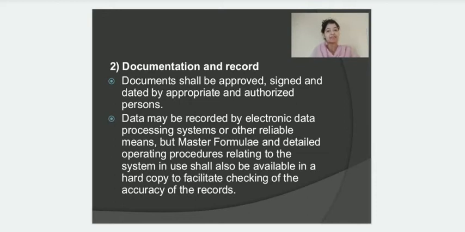Keeping a record is very important, and documentation is a very important part of the quality assurance system, right? All the documents should be approved, signed and dated by an authorized person. All the records of the entire process taking place in the manufacturing unit should be recorded on time. Data should also be recorded by an electronic data processing system, and that system should be password protected, and only a few authorized people should get access to it. Now coming to the labels.